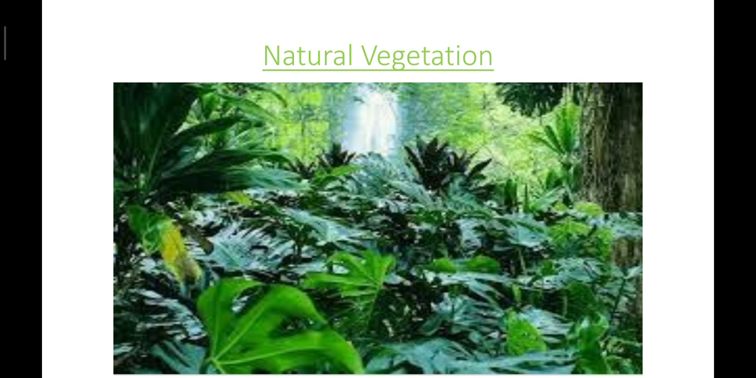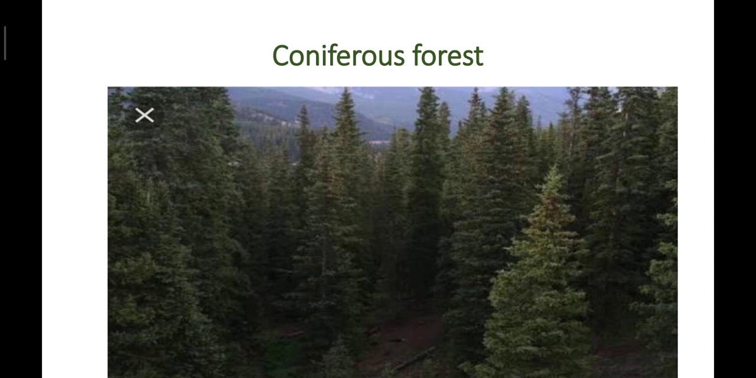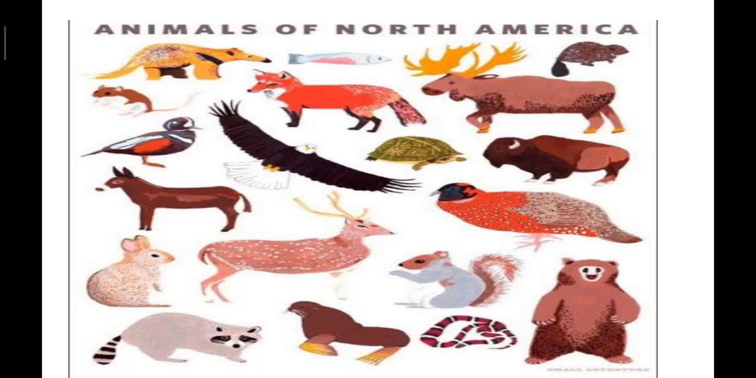Some stunted flowering plants grow in the summer season, and the animals which survive in these hard and dry conditions are reindeer, caribou, and carnivores like polar bears and arctic foxes. So you can see here the animals that are found in North America: reindeer, caribou, polar bears and arctic foxes.